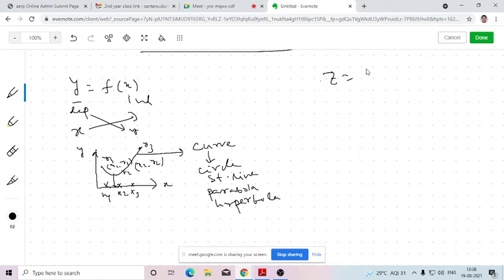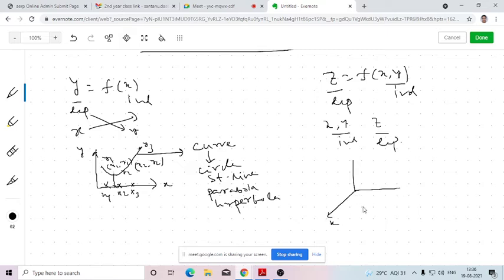We'll move on to a function of two variables, z equals f(x, y). These are the independent variables and z is the dependent variable. Since there are two independent variables and one dependent variable, together there are three variables. So we can establish the relationship as a three-dimensional point, and we need to consider a three-dimensional real space.